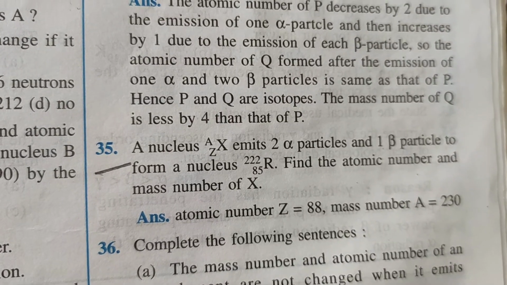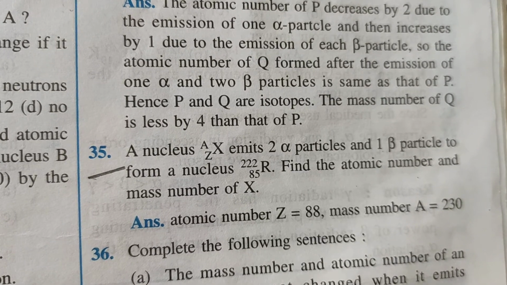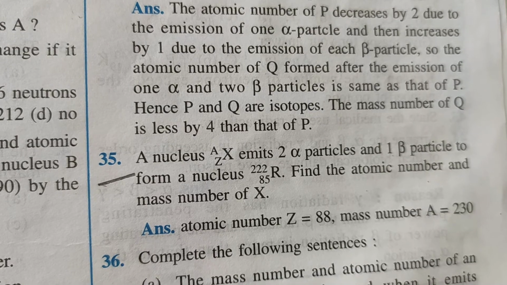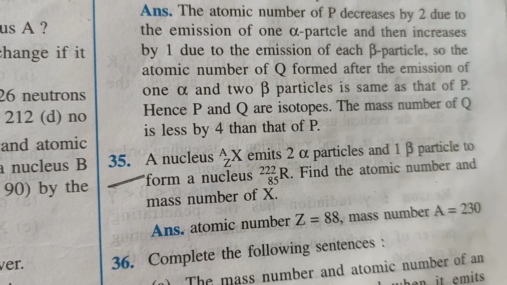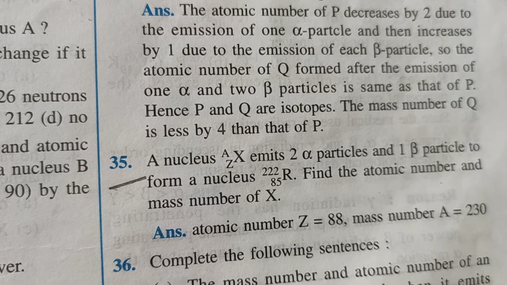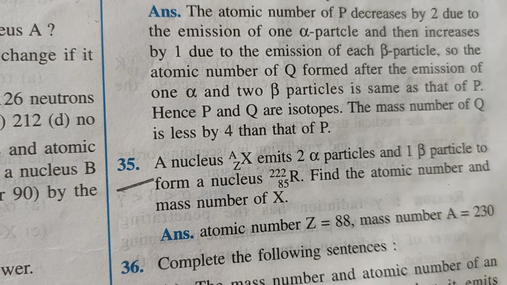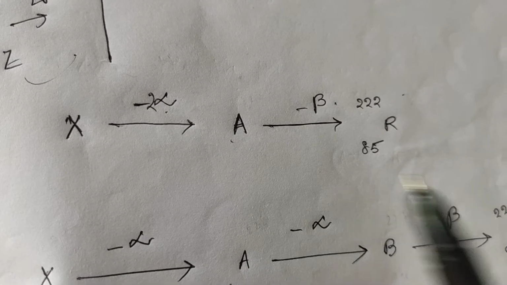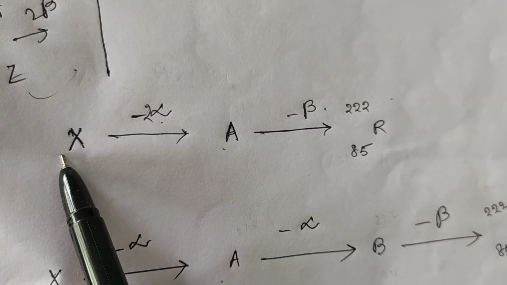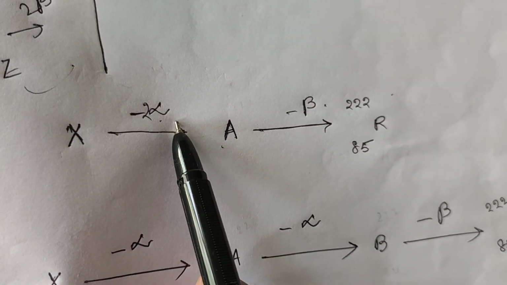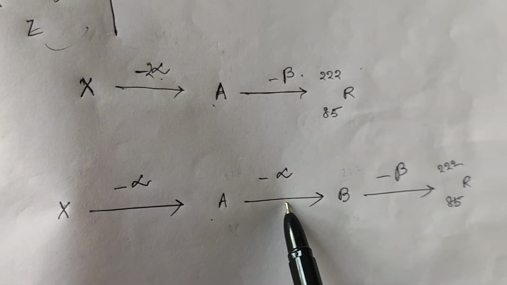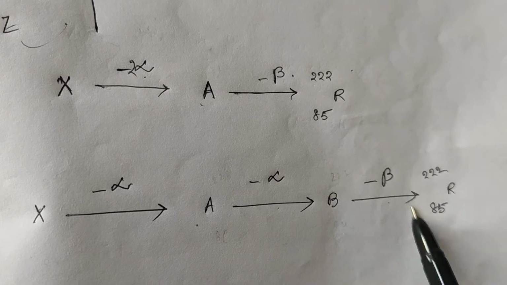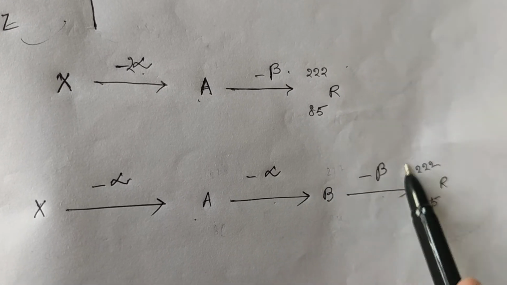Again, this type of question, how will you do it? Suppose it's given to you, a nucleus emits 2 alpha particles and 1 beta particle to form a nucleus something. Find the atomic number and mass number of the initial nucleus. That means X is a nucleus, it emits 1 alpha, another alpha and another beta and forms this final product.